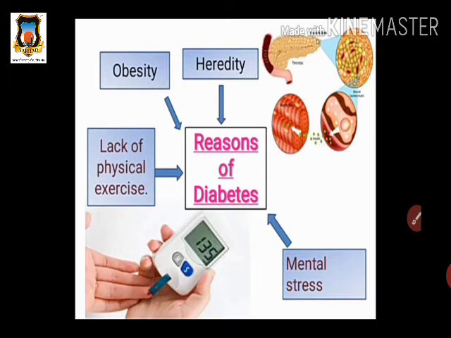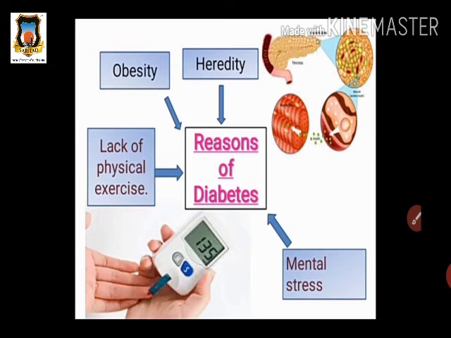If our weight is very high compared to our height, meaning the BMI ratio is high, it also causes diabetes.